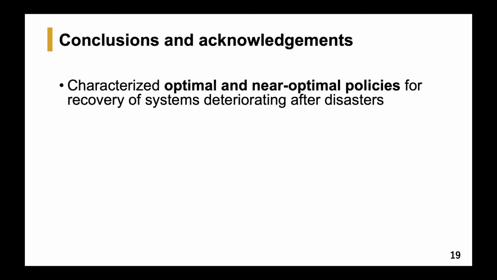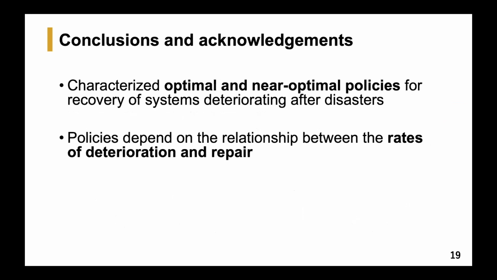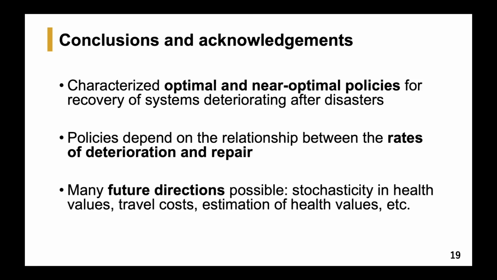We characterize optimal and near optimal policies for recovery of systems deteriorating after disasters. And these policies depend upon the relationship between the rates of deterioration and repair. And many future directions are possible for this work. For example, there can be stochasticity in the health values or other parameters like the deterioration rate and repair rates. Similarly, there can be some travel costs that are associated with traveling between these different nodes. Also, in our problem, we assume that the initial health values of the nodes are given, but estimating them could also be an interesting problem.